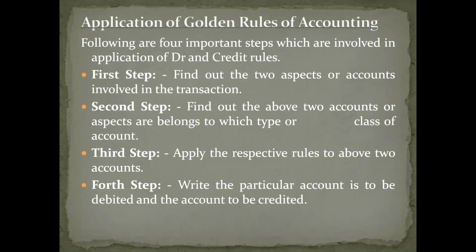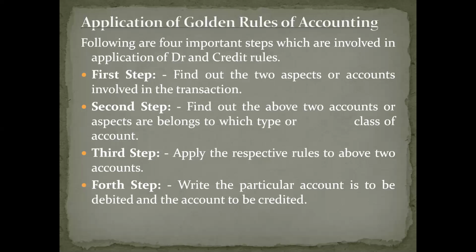I already told you in my video, you might have heard about all these aspects, that every business transaction will consist of a minimum of two accounts. So one account should be debited and another account should be credited. I am telling it very clearly that there will be minimum two accounts. It means there may be more than two accounts also. Suppose there are two accounts, in that one account should be debited and another account should be credited. We are not supposed to debit both the accounts and we are not supposed to credit both the accounts.